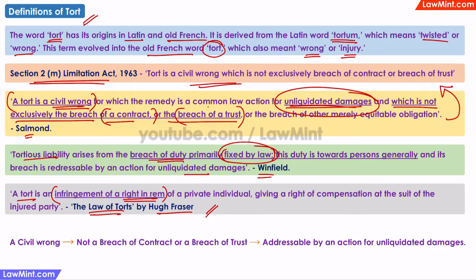This definition is important because you will see questions which are asking whether a tort is an infringement of a right in rem or a right in personam. When we summarize all of these definitions, it is clear that a tort is a civil wrong, which is not a breach of a contract or a breach of trust, and the tort is addressable by an action for unliquidated damages.